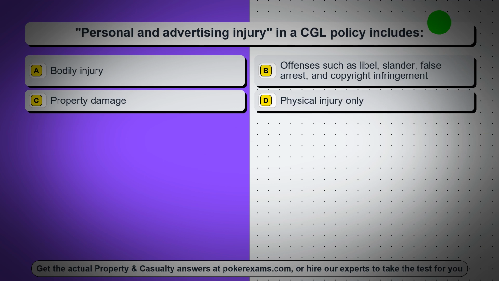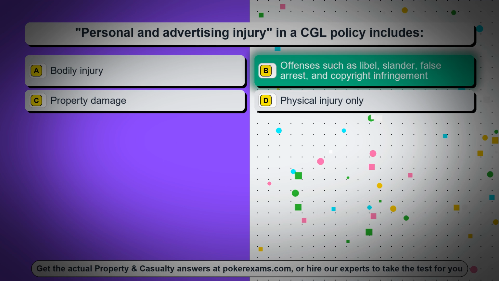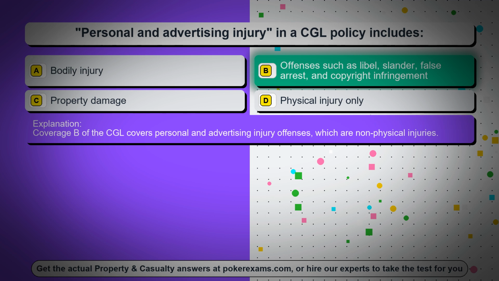Question 89. Personal and advertising injury in a CGL policy includes: Option A, bodily injury. Option B, offenses such as libel, slander, false arrest, and copyright infringement. Option C, property damage. Option D, physical injury only. The correct answer is option B, offenses such as libel, slander, false arrest, and copyright infringement. Coverage B of the CGL covers personal and advertising injury offenses, which are non-physical injuries. Question 90.